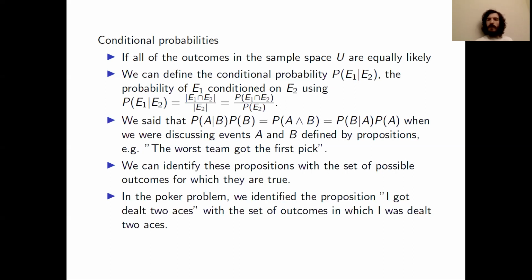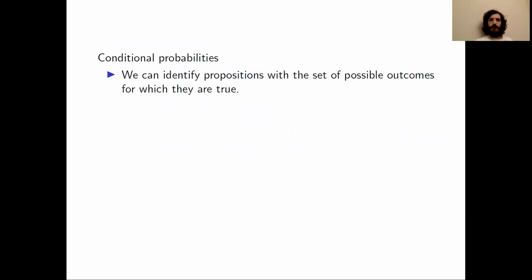An example of when we've done this, in the poker problem, we identified the proposition, I got dealt 2 aces, with the set of outcomes in which I was dealt 2 aces. So it's perfectly fine to identify the set of possible outcomes for which the proposition is true with the proposition itself.